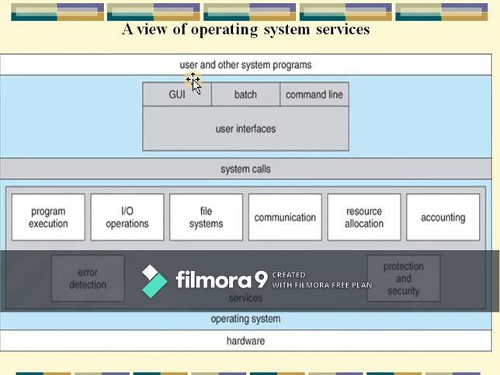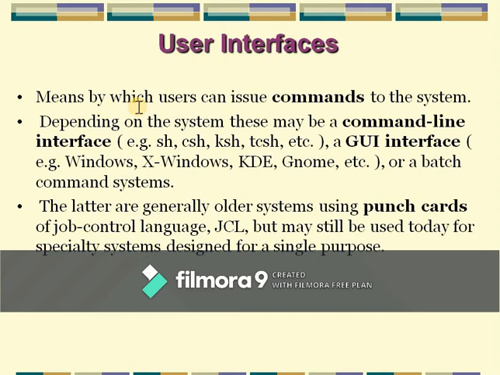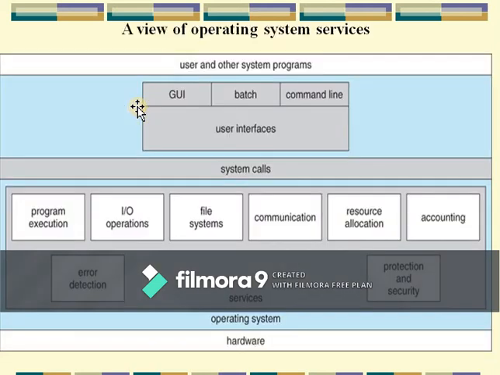This point will give a brief description of what services an operating system usually provides to users and to those programs that are and will be running within it. Now, we will see one by one briefly the different services provided by the operating system. First, we will see the user interface service.